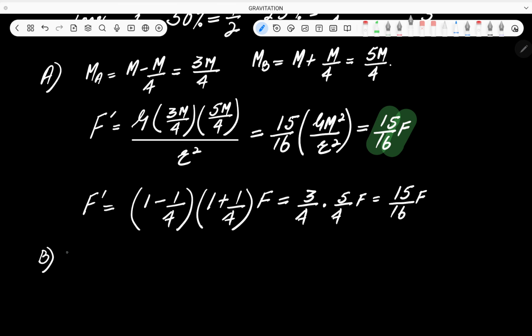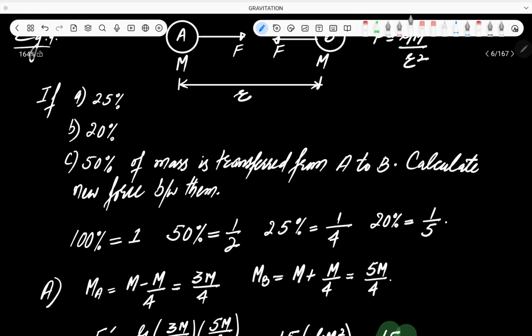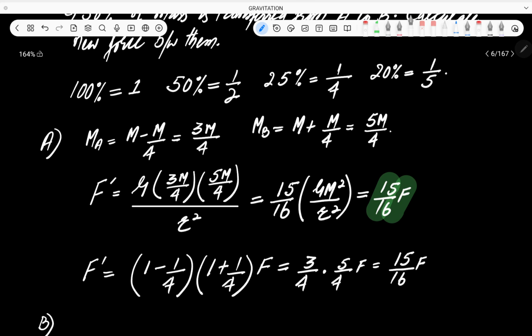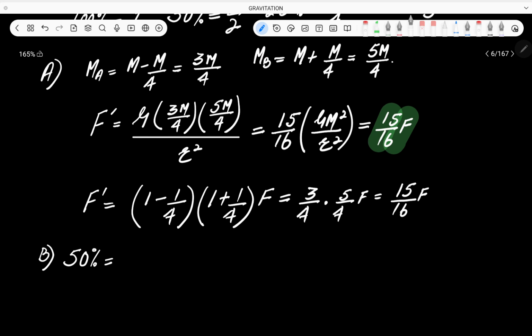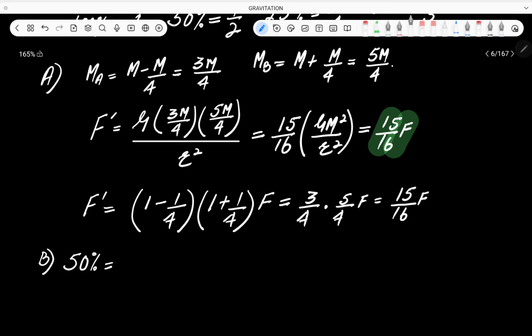B part is that 20% of the mass. Have a look. 20% of the mass is transferred from A to B. And we have to calculate what will be the new force between the two bodies once the mass is redistributed, once the mass is subtracted from A and added to B. You know that 50% is equal to, is it 50% or 20%? It is 20%, sorry. It is 20%.